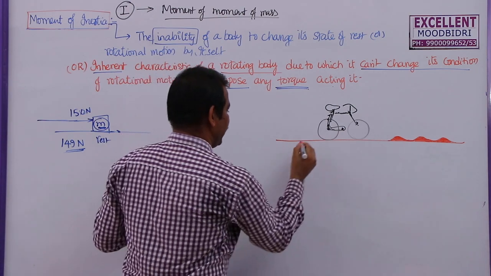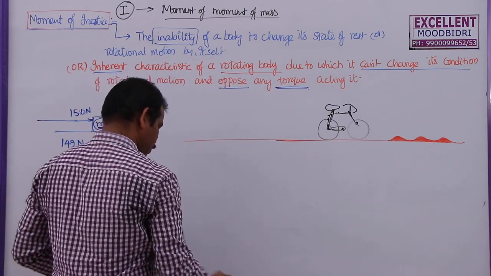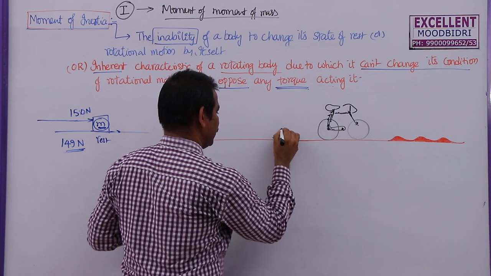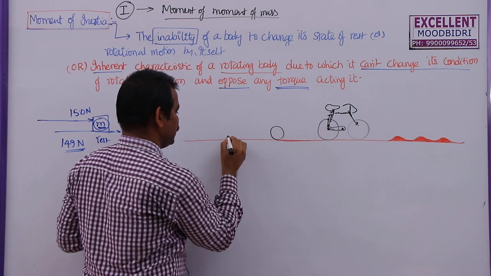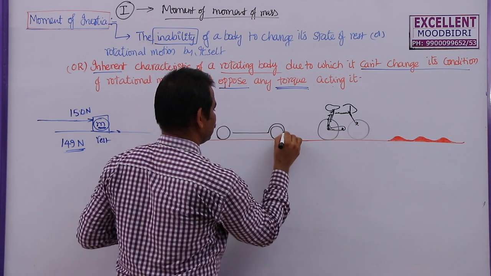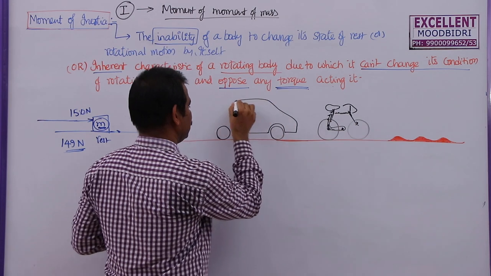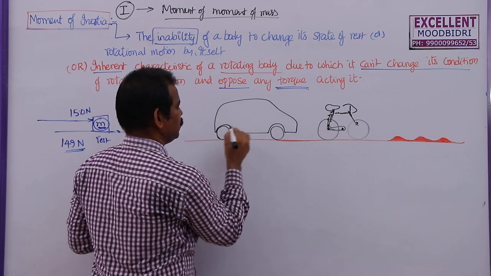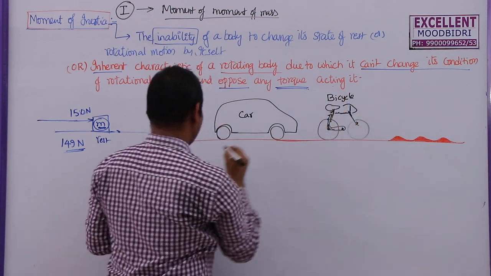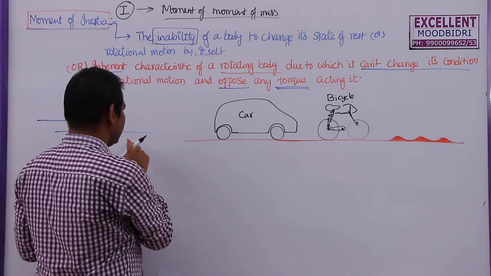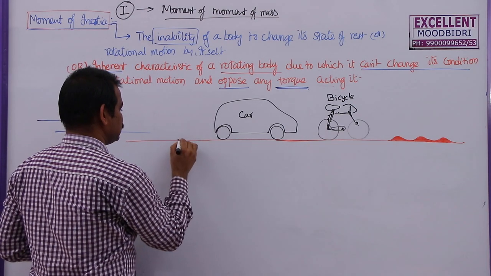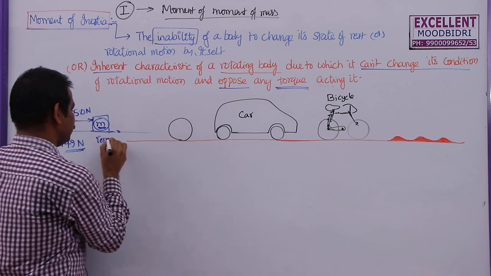Now, just behind this cycle, we have a car whose tires are smaller than the cycle's. So, this is a car, this is a bicycle, and just behind this one, let me take one truck. So, tires are bigger than this one.